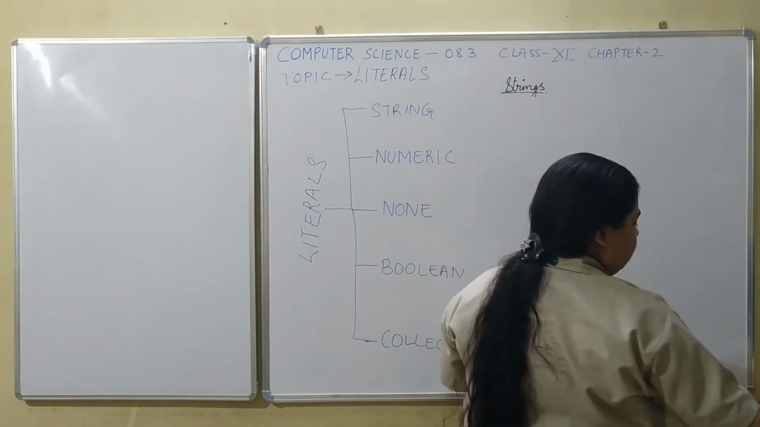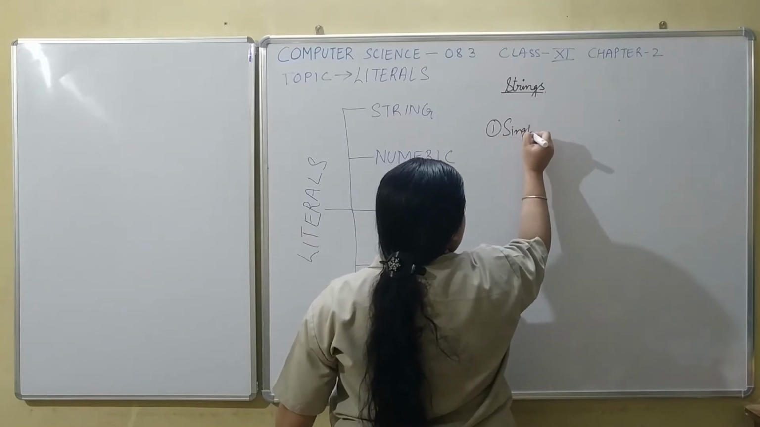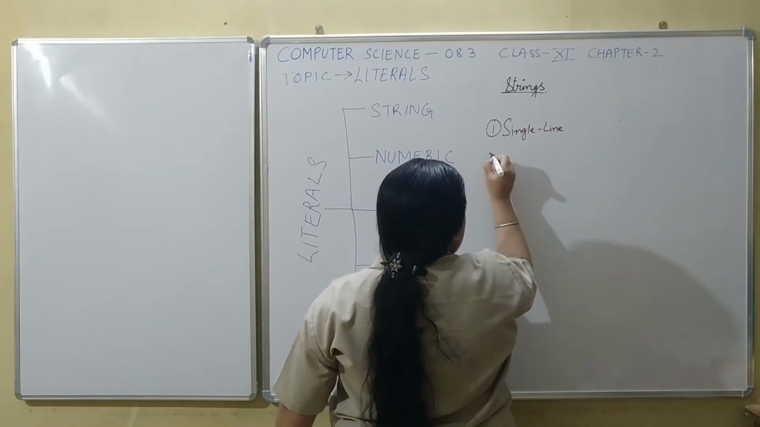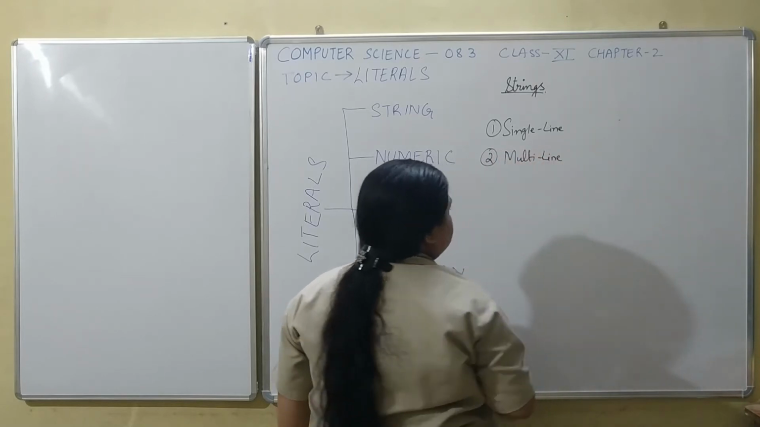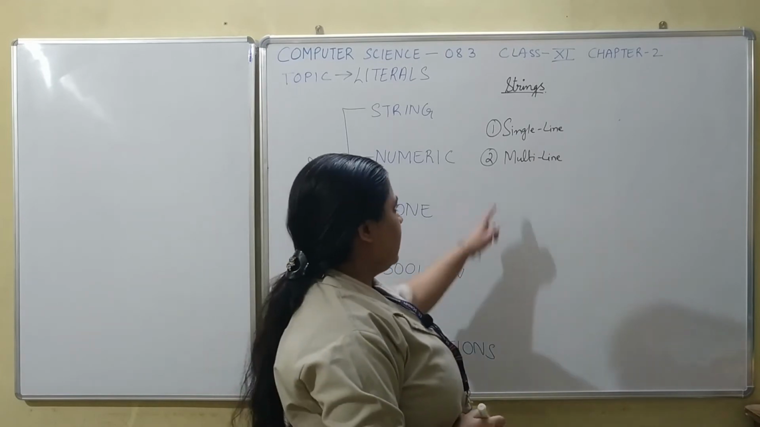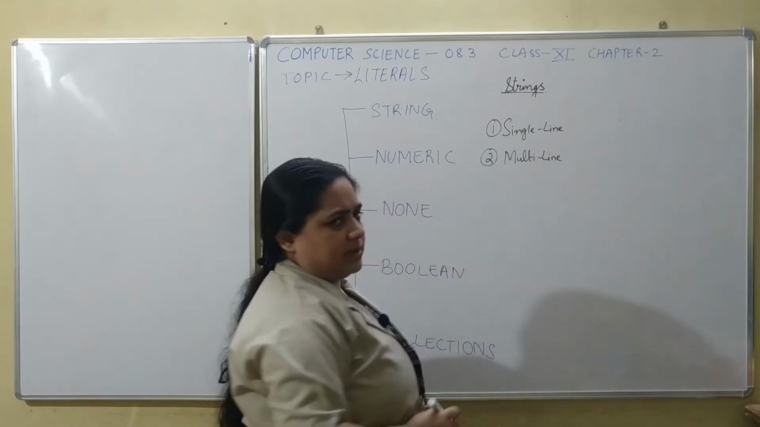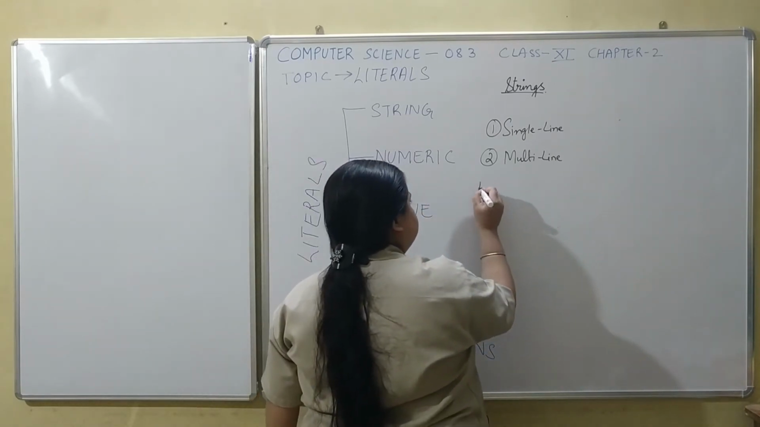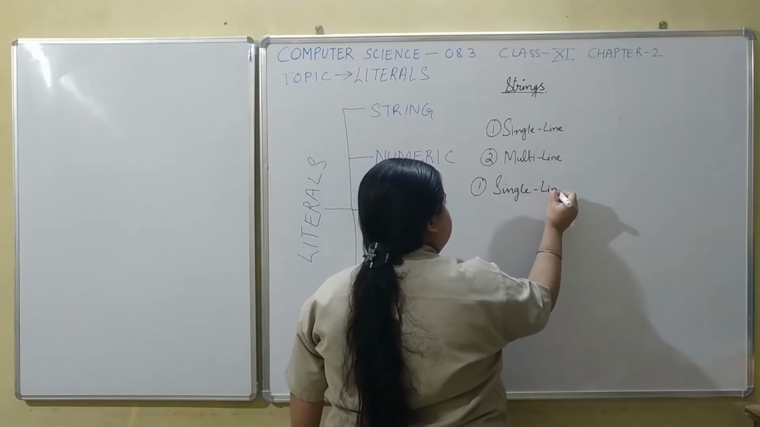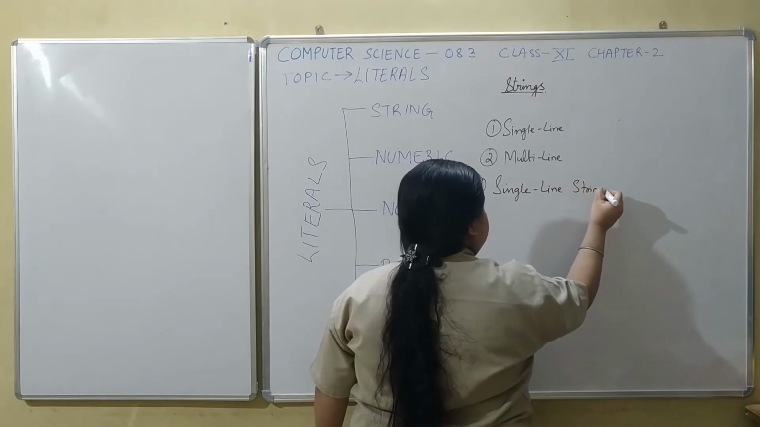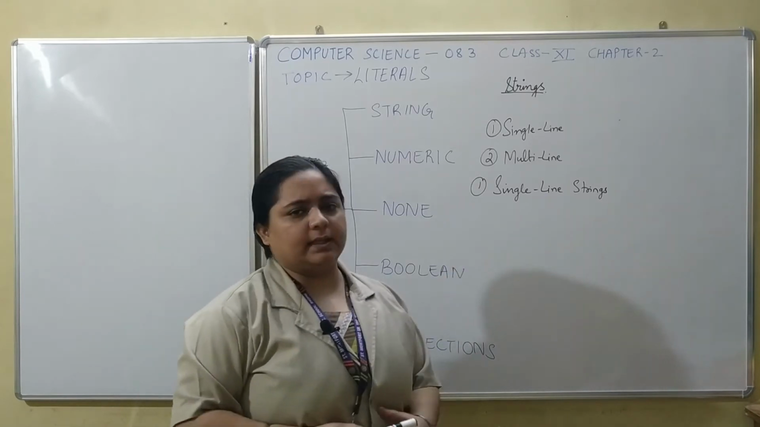Now students, strings are of two types. Number one, single line strings, and number two, multi-line strings. We have single line strings and we have multi-line strings. Certain strings can be represented only on a single line.